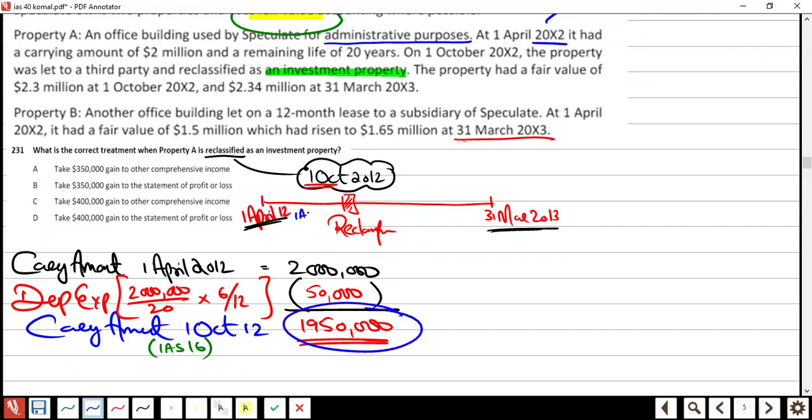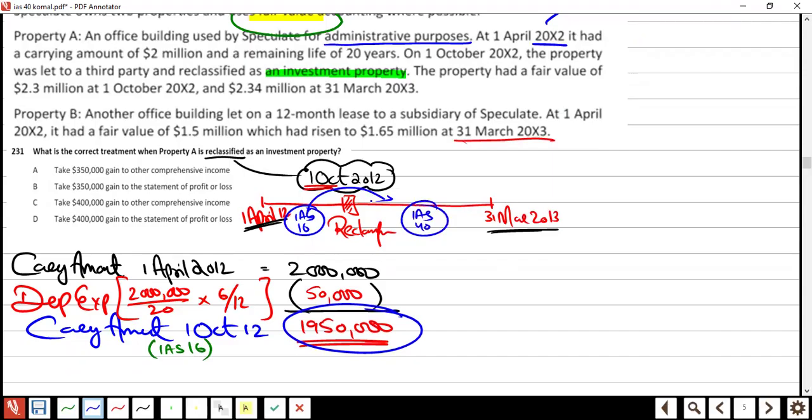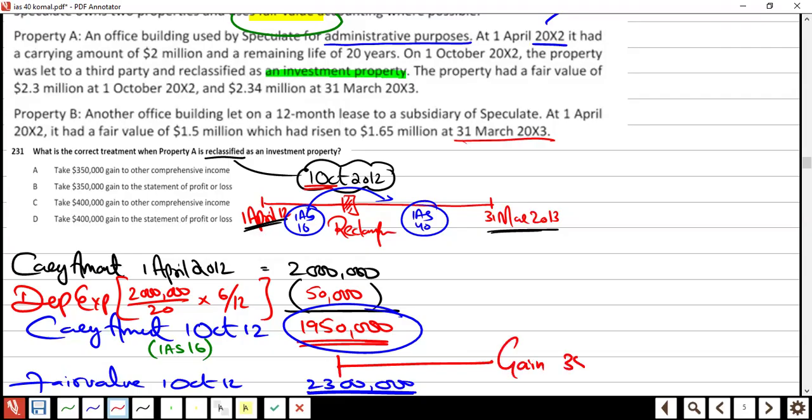Now IAS 16 to IAS 40. At 1st October, the fair value is given to you, ma'am. How much? 2.3 million. The difference is gain. How much? 350, right? Yeah, 350.